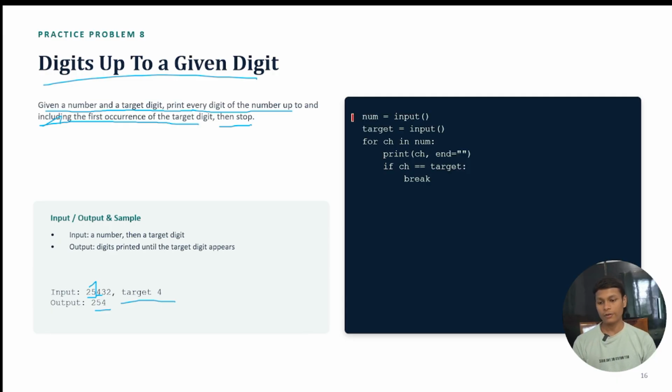For our very first line, I think you understand what the question wants to say. We are going to take the input from the user, and the target also is an input from the user. When the target is reached, we print the target, and after printing the target we are going to print nothing, we are going to end the loop, break the loop, exit the loop. So we are going to do this thing here.